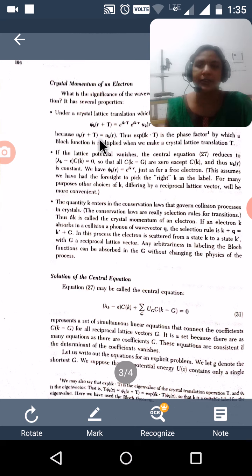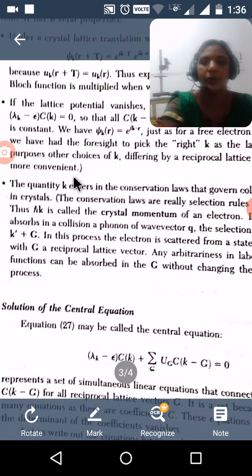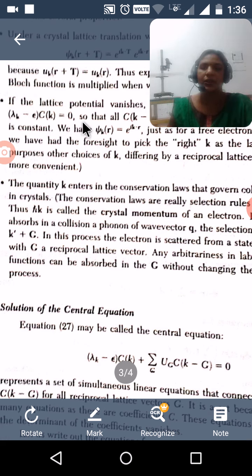Also, if the lattice potential vanishes, UG = 0, then the wave equation is reduced to (λk − ε) ck = 0.